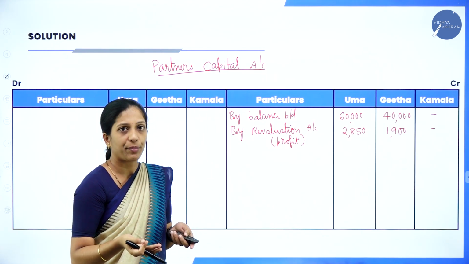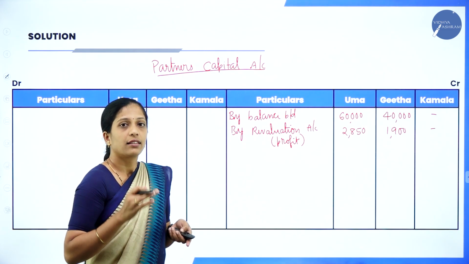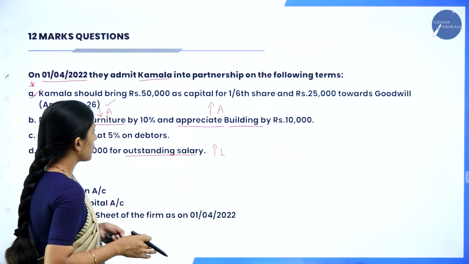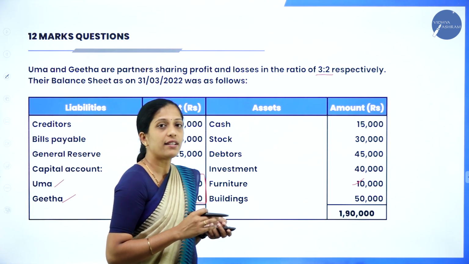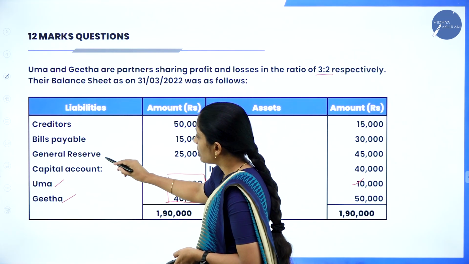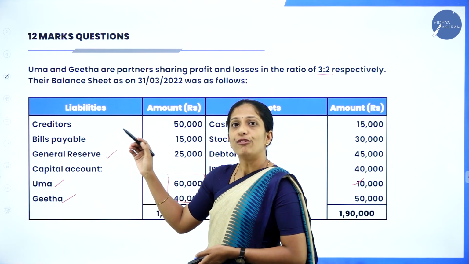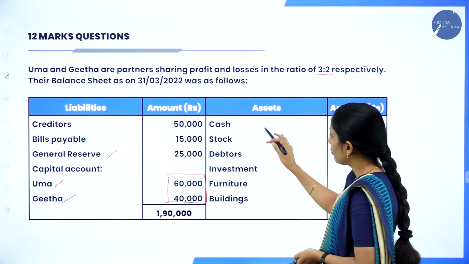After that, these are the two steps. First, you will transfer the capital. Next, you will transfer the revaluation account balance. Third step, you will check your balance sheet, whether there is any reserve, fund, or profit and loss account. Now check your balance sheet. Yes, we have general reserve, and we don't have any other.